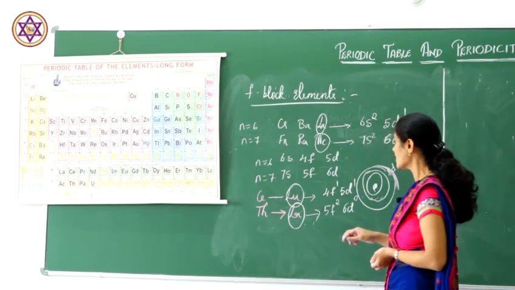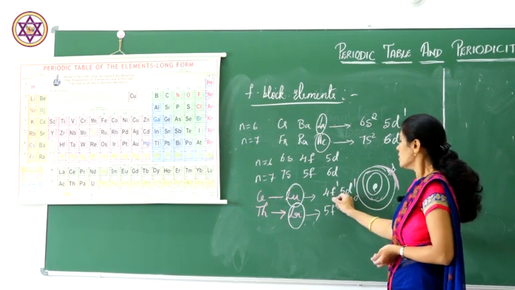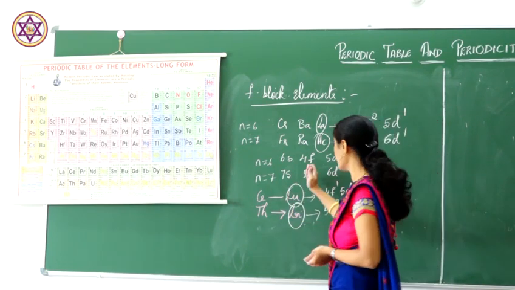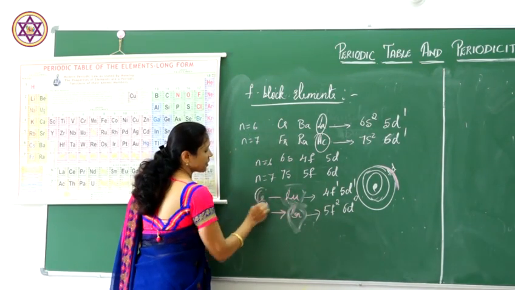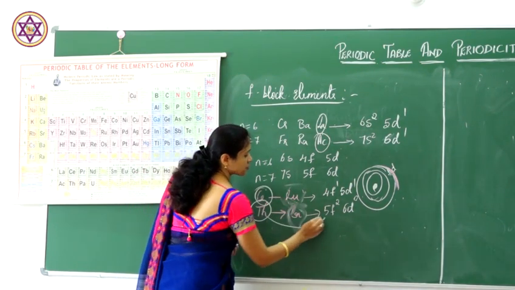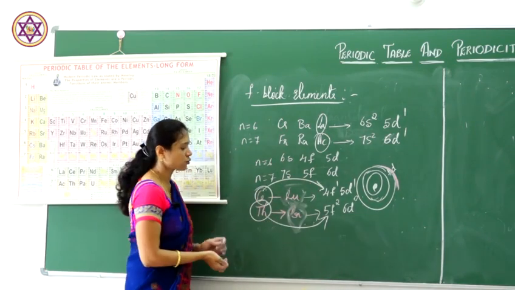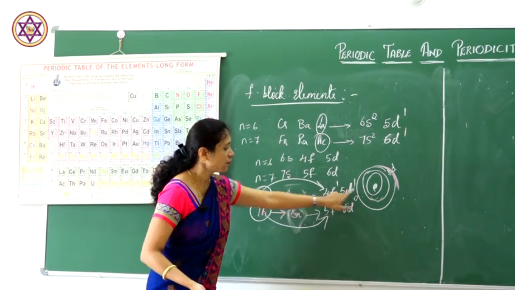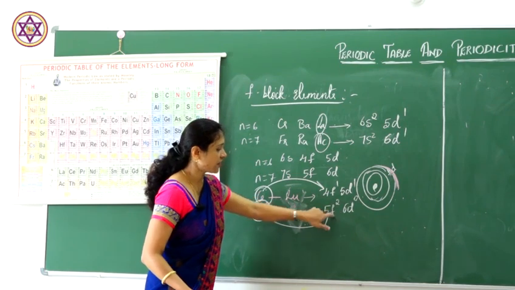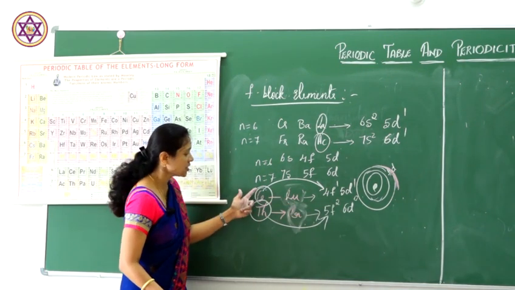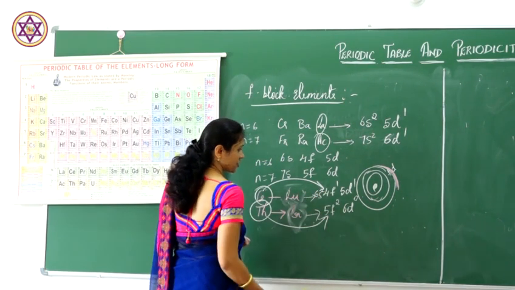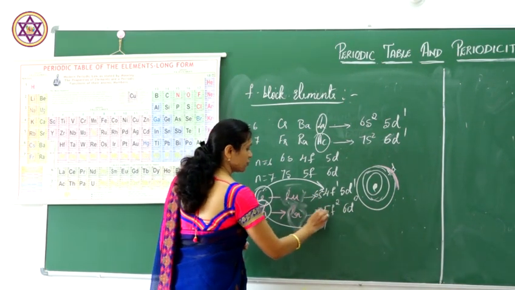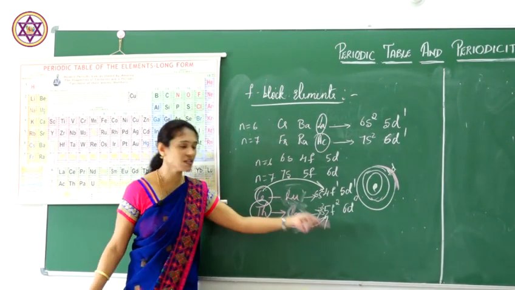Here you all can see, sorry, not in lutetium and lawrencium, but in cerium and thorium. The electronic configuration for cerium is 6s2, 4f1, 5d1, and for thorium it is 7s2, 5f2, 6d0.